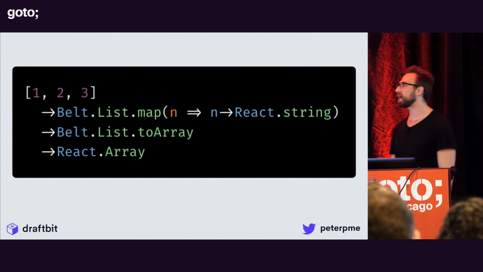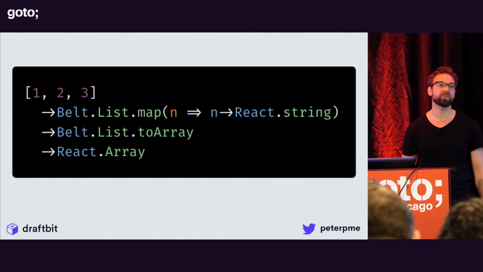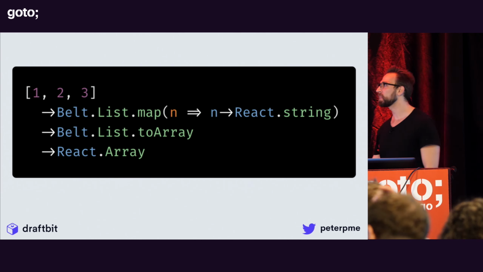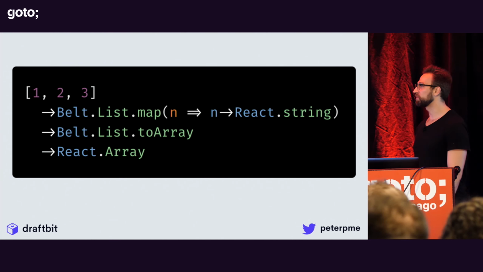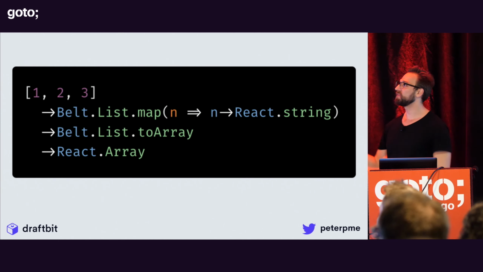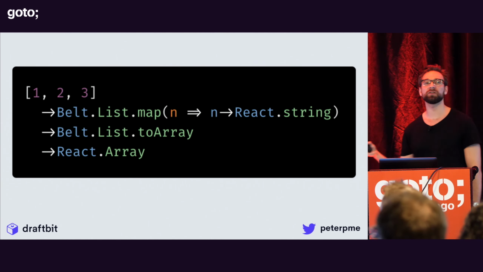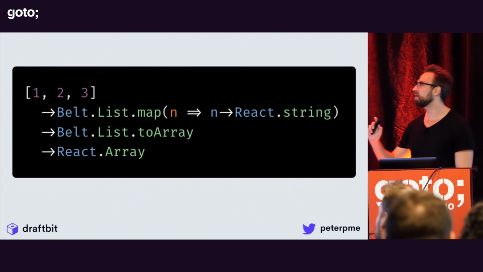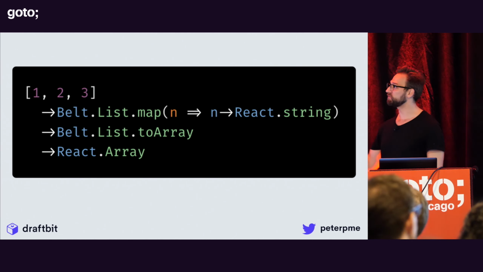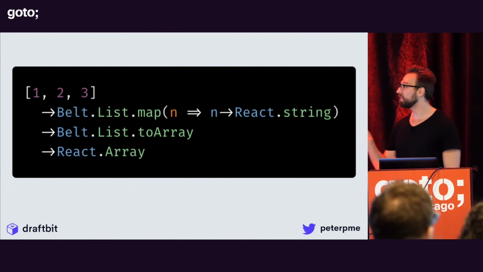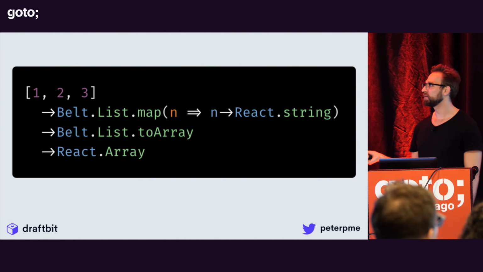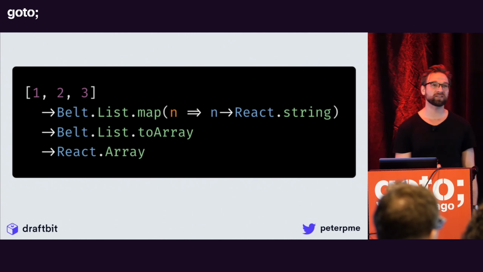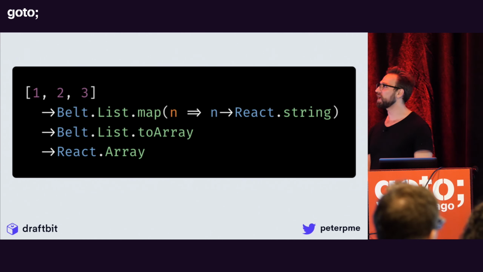So let's go over a more complex example. In my experience so far, this is as complex as the typed JSX is getting. So before I break this down, let's go over it. 1, 2, 3, in this case, is a list. It looks like an array, but Reason has these things called lists, which I'll go over in a second. And then I call Belt.List.map. So the map part is familiar. And then I turn that list into an array, and then I turn that array into a React component. So that's what's going on here.